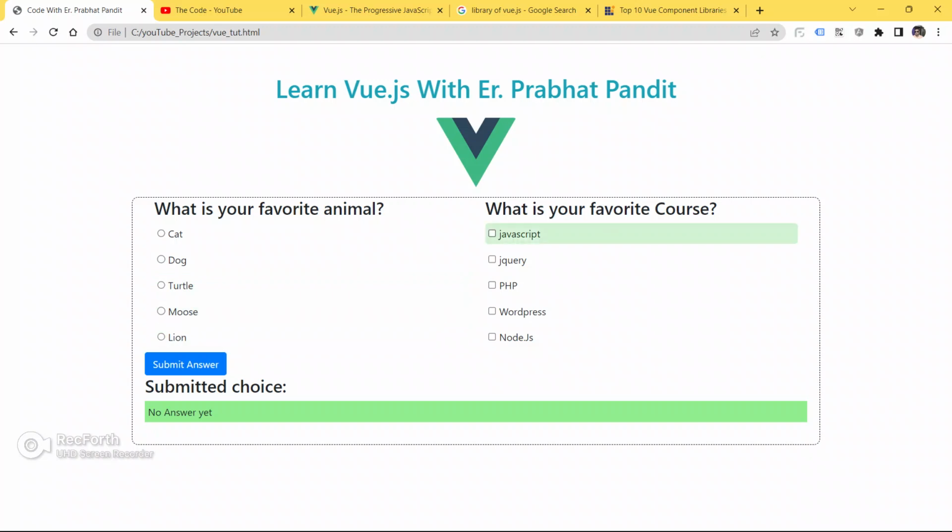Okay, so this is the radio button, guys, as you can see here, and this is the checkbox. Whenever a user selects any of the radio buttons or checks any of the checkbox values, and after submitting, we will be able to see the answer here. As of now you can see no answer yet. As soon as you check radio buttons or checkbox values and submit the form, you will see the answer submitted by the user here.